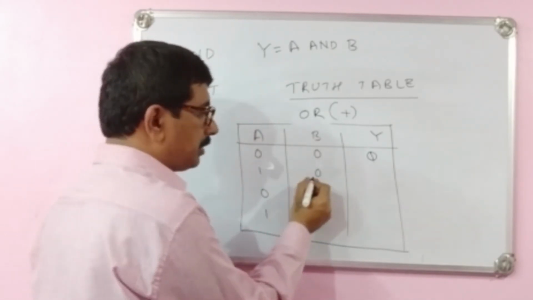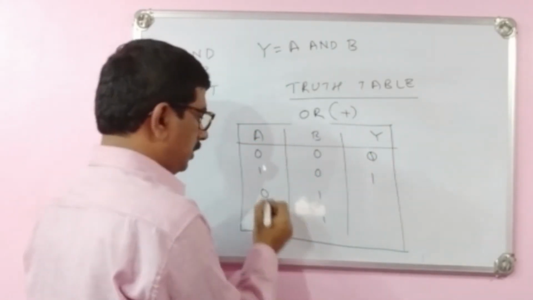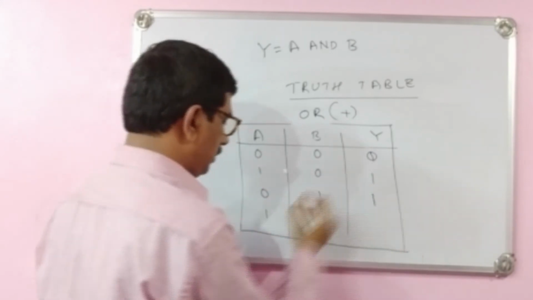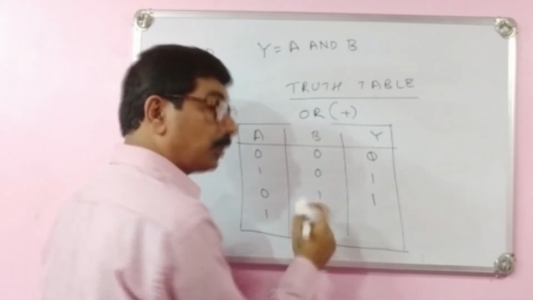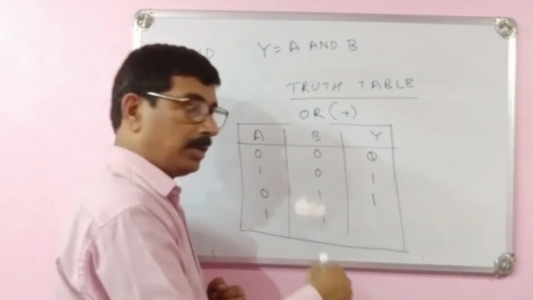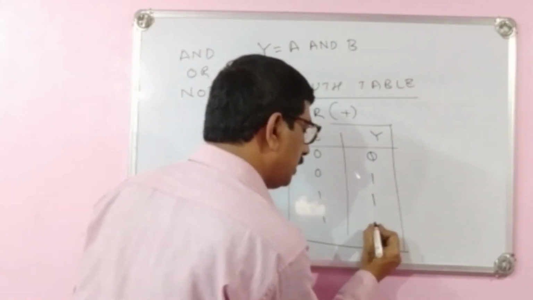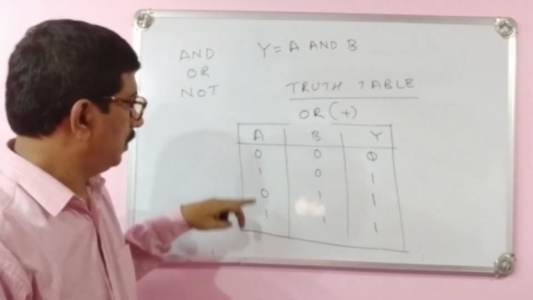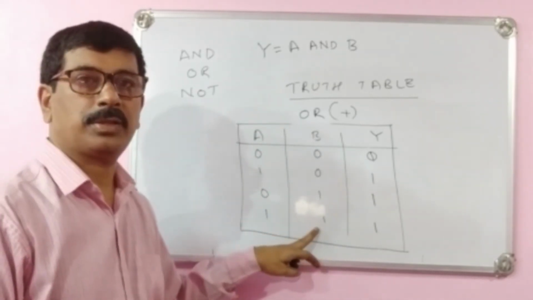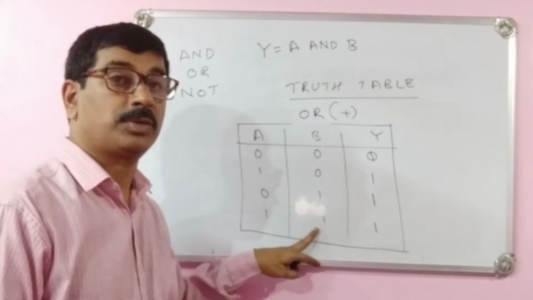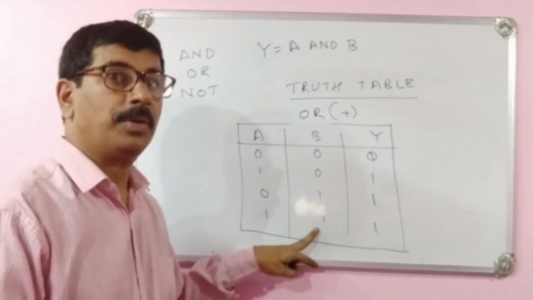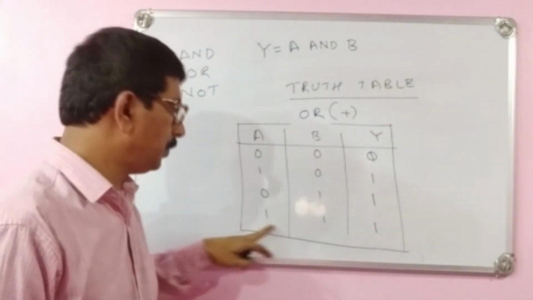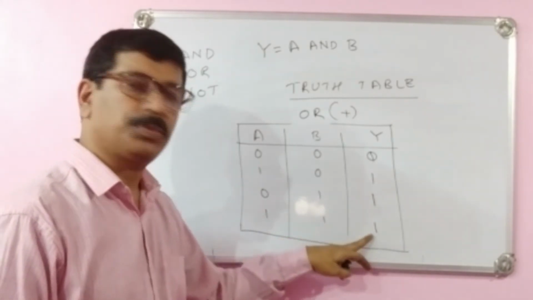1 plus 0 is 1, 0 plus 1 is 1, and 1 plus 1 is not 2. In logical operation, 1 plus 1 is 1. In another way, true plus true is true only. That means not two truths, only one true. So true plus true is true.